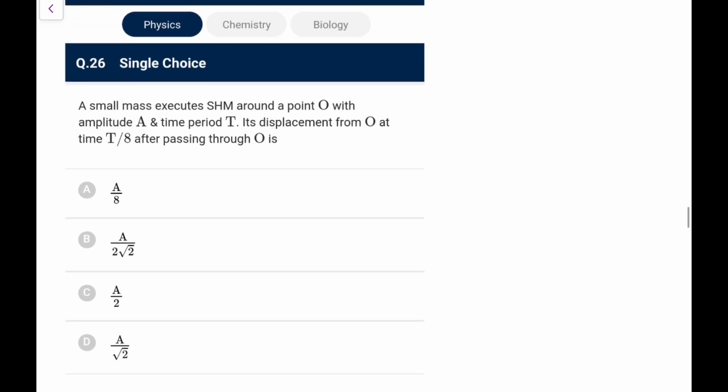Next, a small mass executes SHM about a point O with amplitude A, time period T. Its displacement from O at time T by 8 after passing through O. So T by 8 in terms of angle, you know, is 45 degrees.